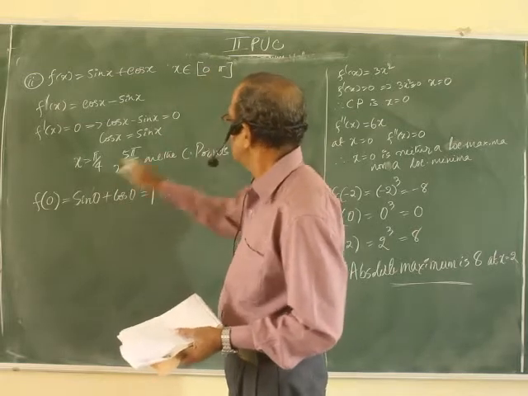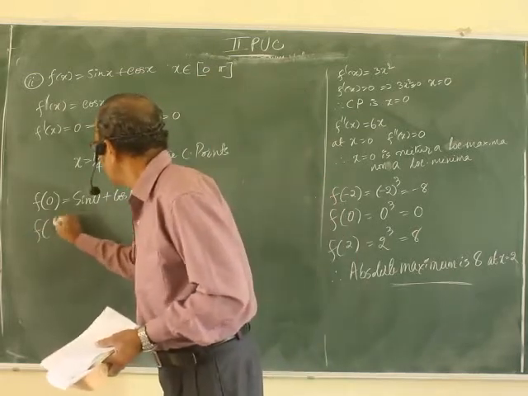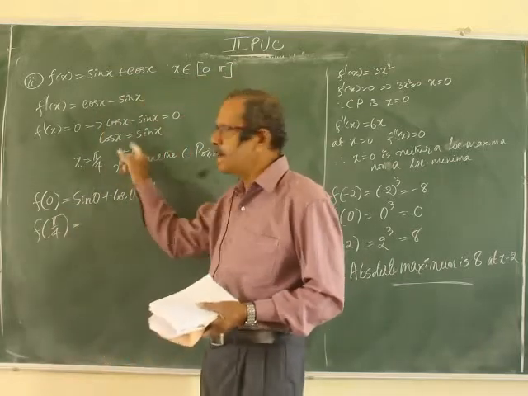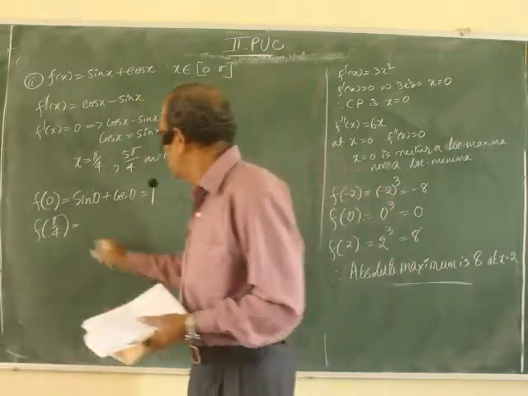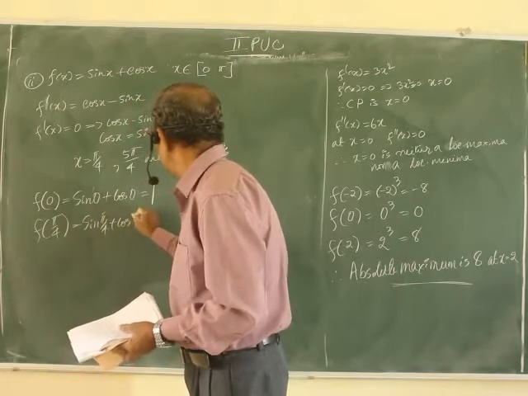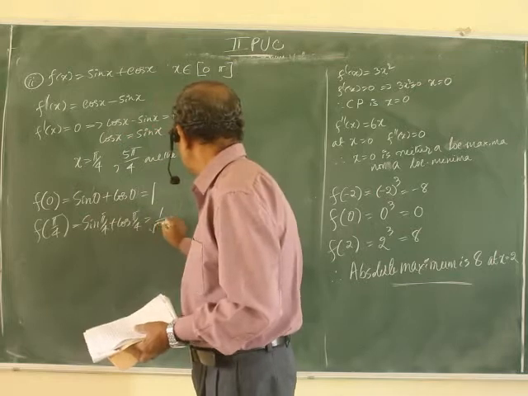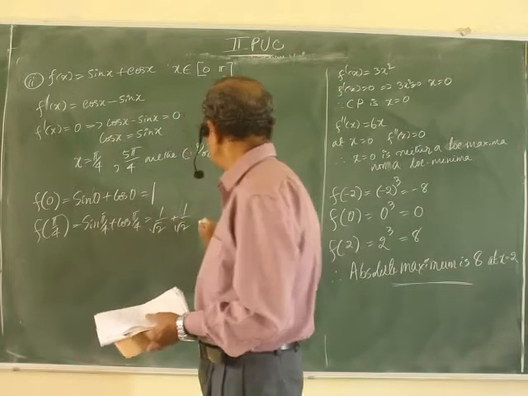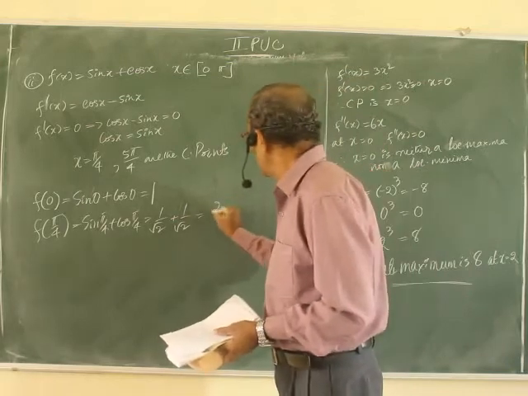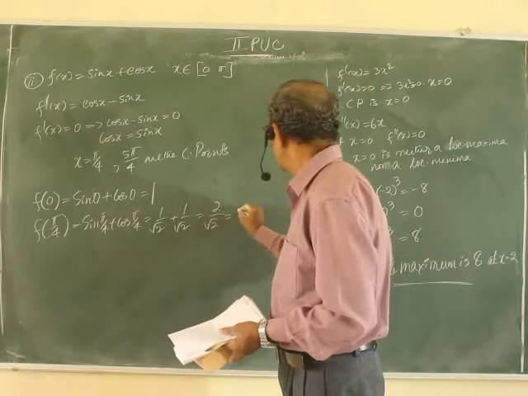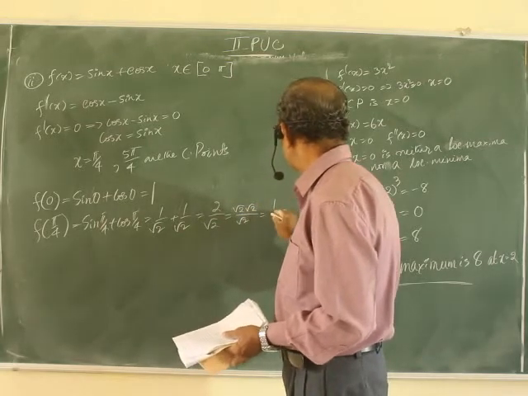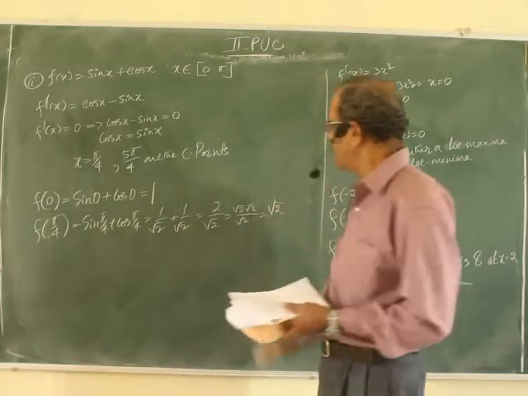Next comes pi by 4. f of pi by 4, because it is there in the interval. 5 pi by 4 is not there. sin pi by 4 plus cos pi by 4, 1 by root 2 plus 1 by root 2, 2 by root 2, I can write it as only root 2.